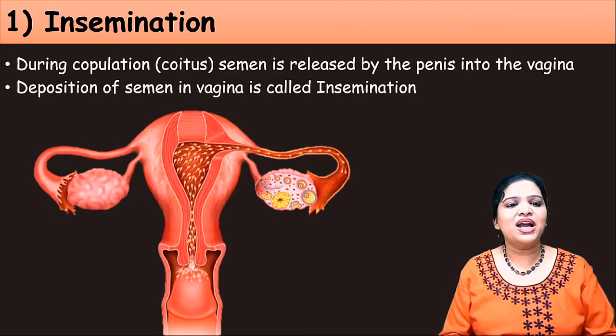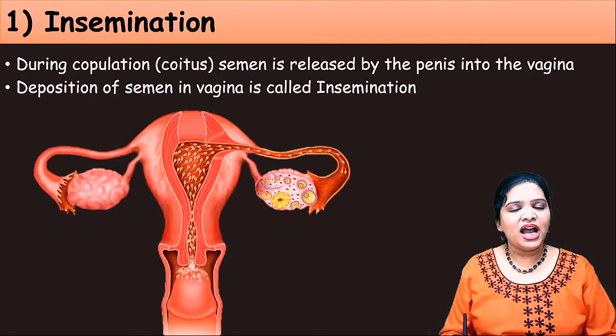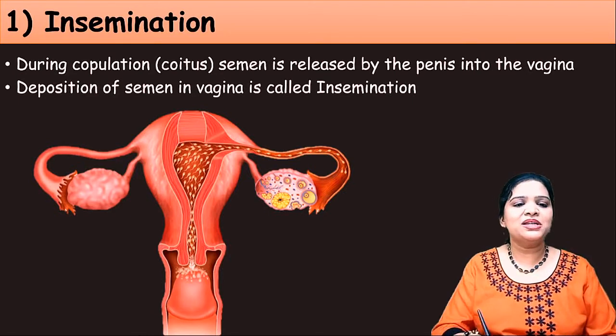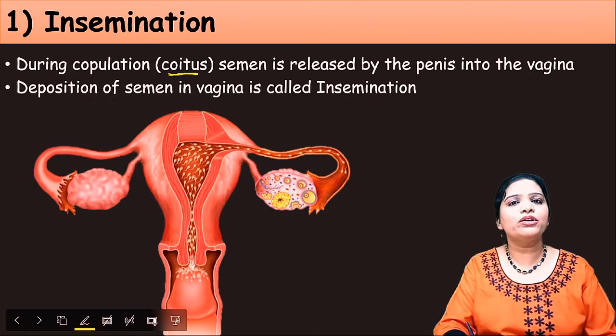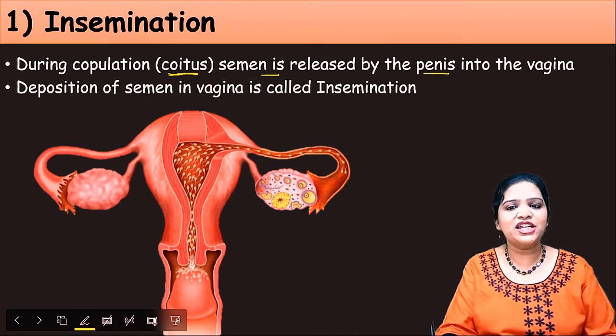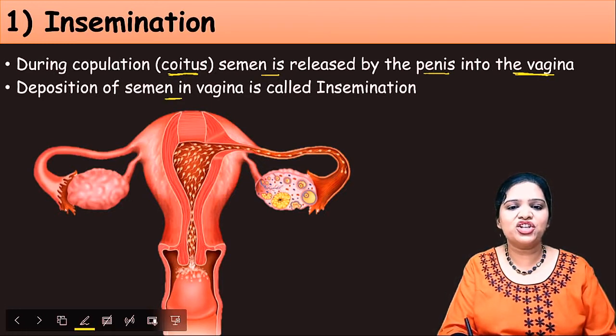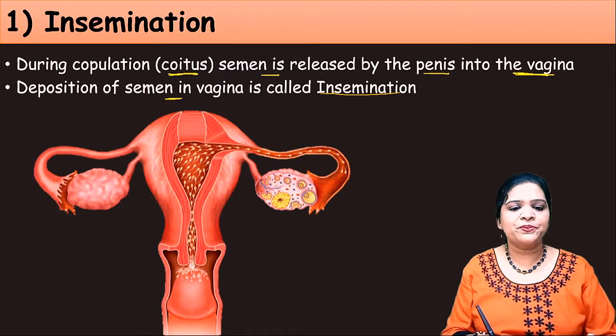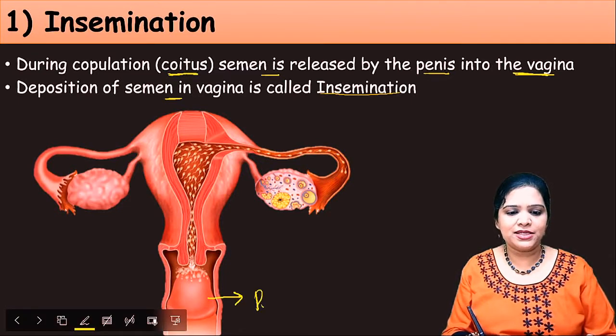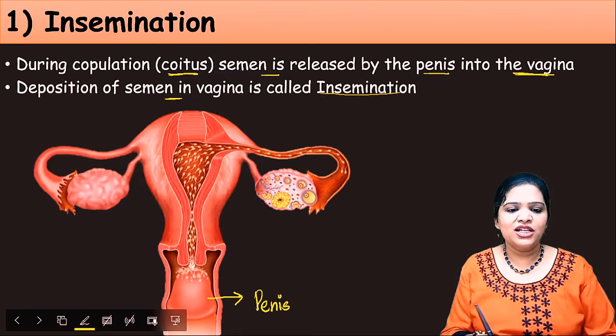The first one is insemination. What is insemination? After sexual intercourse, that means after copulation or coitus, the semen is released by the penis into the vagina. This deposition of the semen in the vagina is called insemination. Look at this picture. Here, this is the penis, and this region is the vagina.